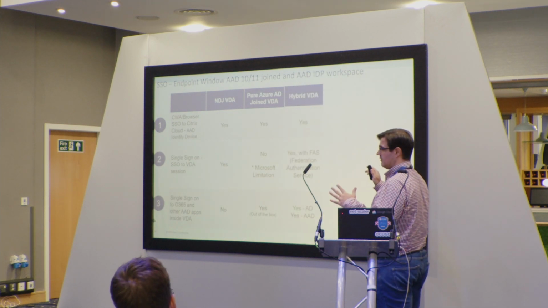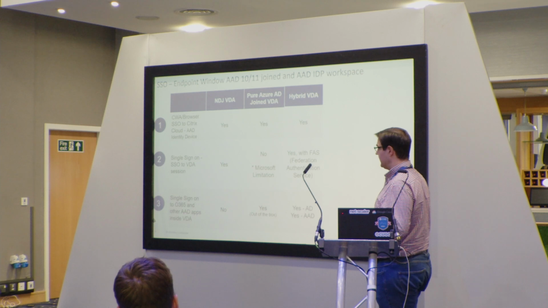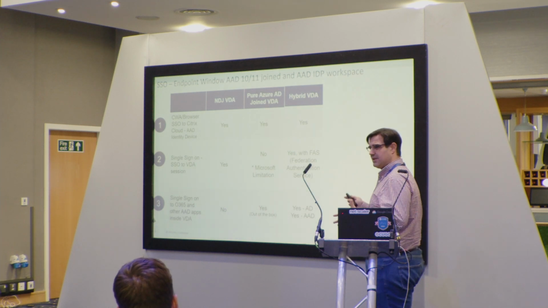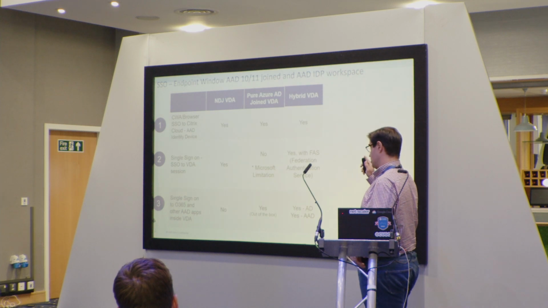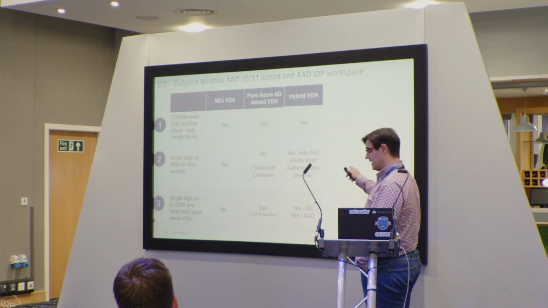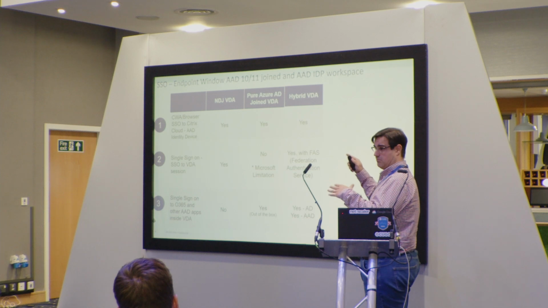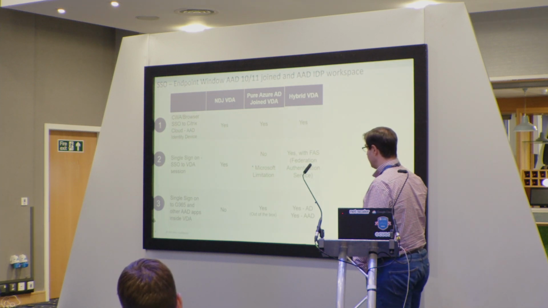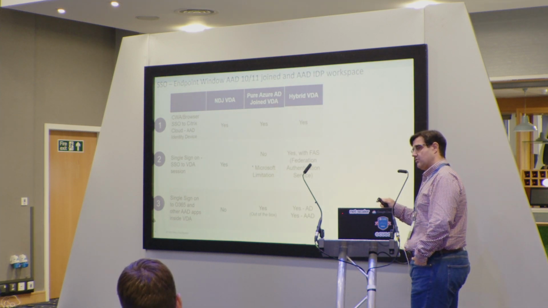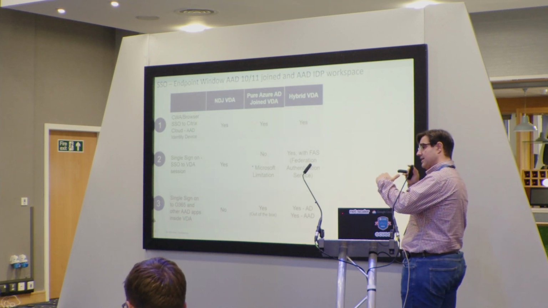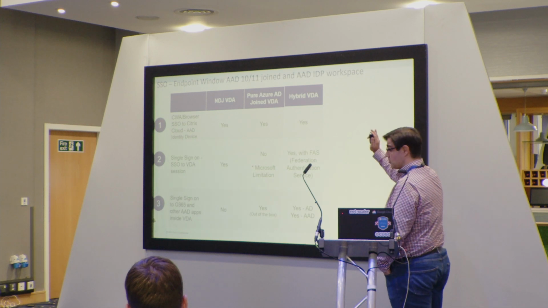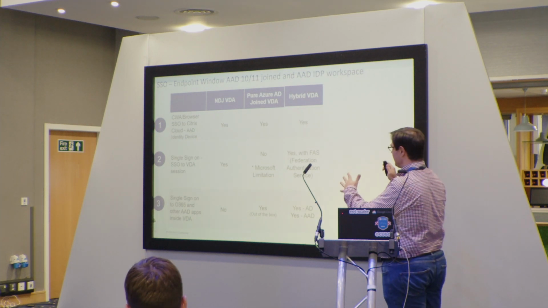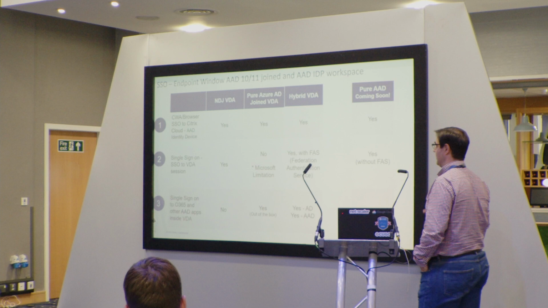Just to mention that most of the deployments that we have seen lately are the hybrid VDA. Hybrid VDA keeps both identities, and some of the users are using Citrix FAS, based on certificate authentication in on-prem, and you can achieve this single sign-on. So you have single sign-on to the VDA, to any on-prem resource, and to Azure Active Directory. I just mention it here, but I wanted to focus on the pure AD.